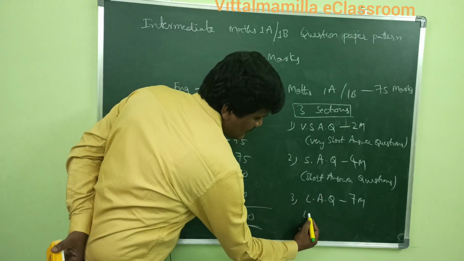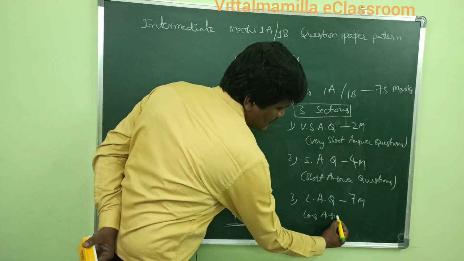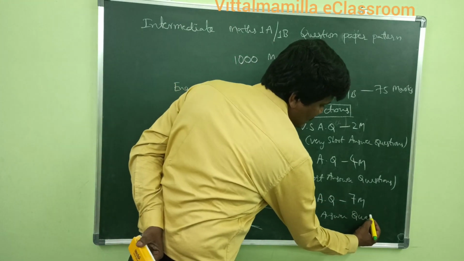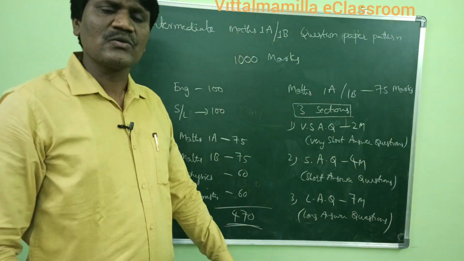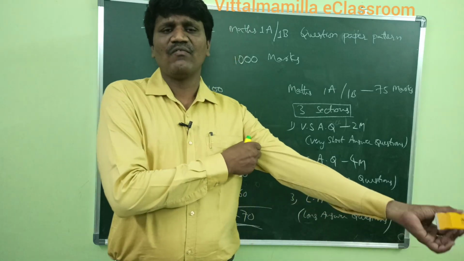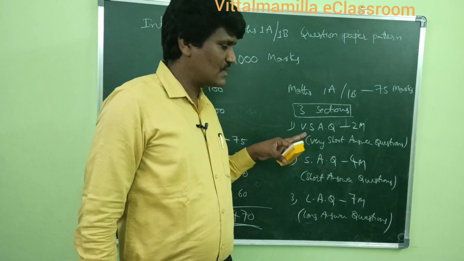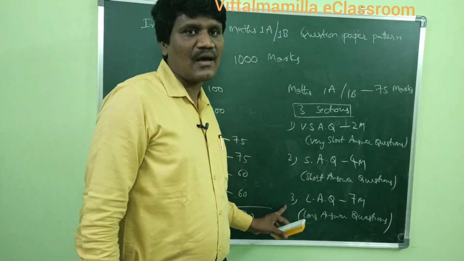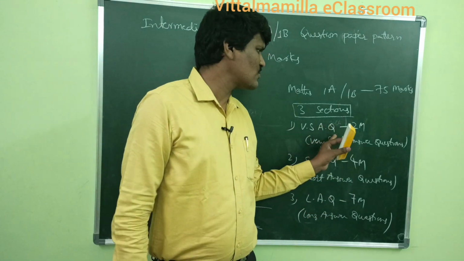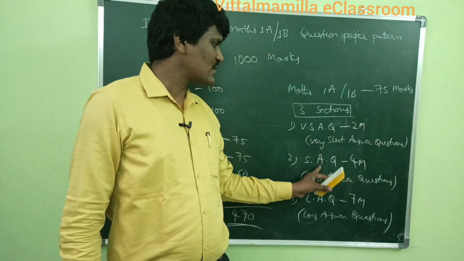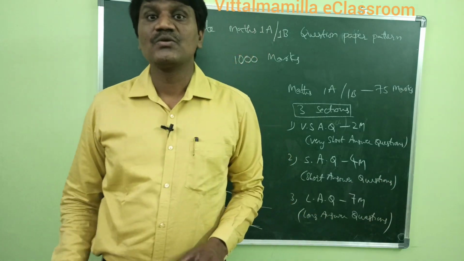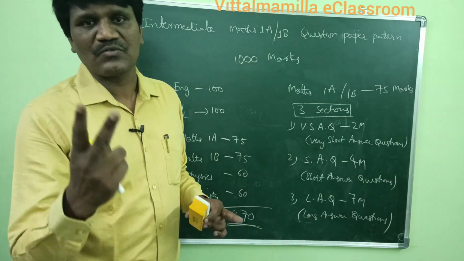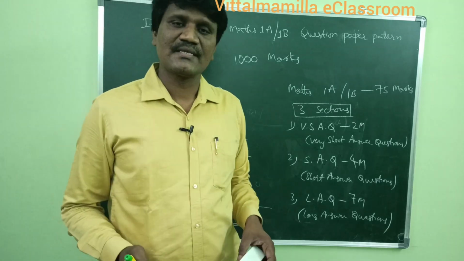So there are 3 types of questions: very short answer questions of 2 marks, short answer questions of 4 marks, and long answer questions of 7 marks.